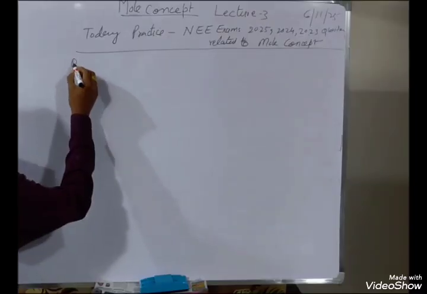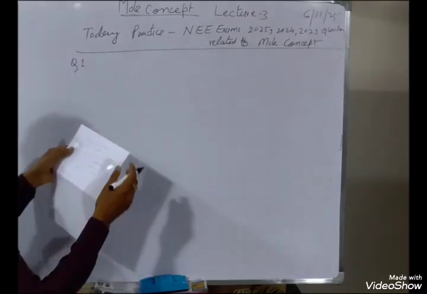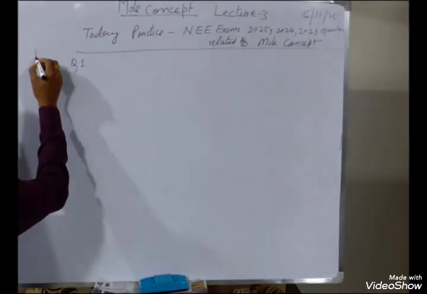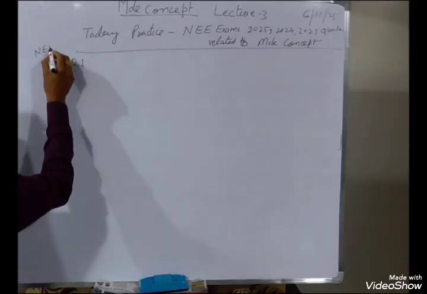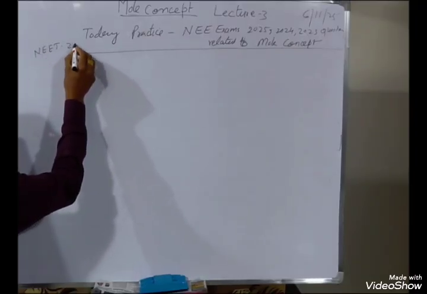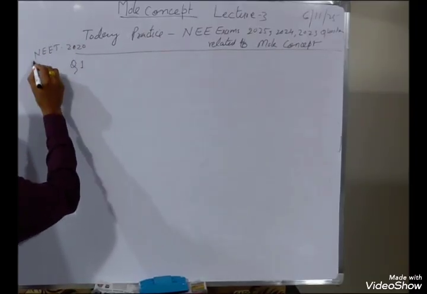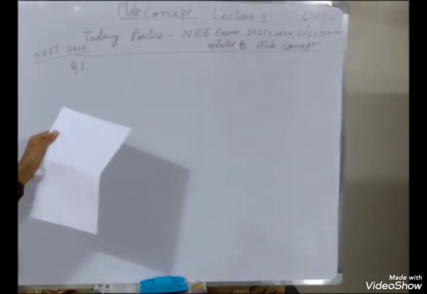Question number 1. This question was asked in NEET 2020.